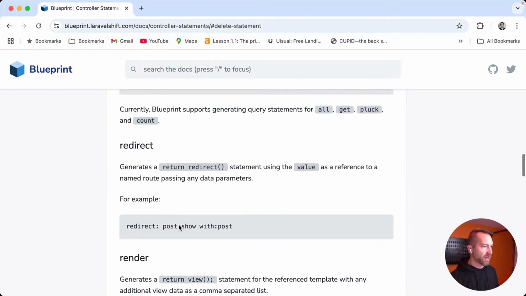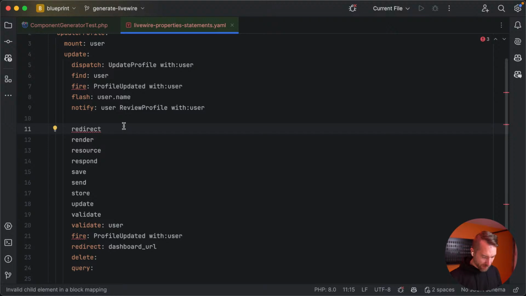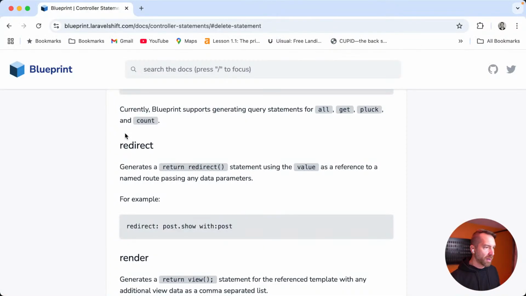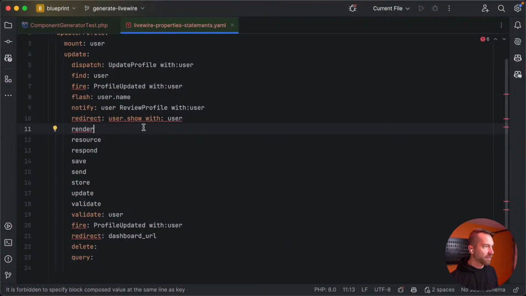We have redirect. Okay, so redirect post show with post. I think we could do the same thing here. We would redirect to user, maybe like a user show with user, right? And that has to be this arrow user, so that's a good one. Render, same thing, we do with, so that needs to be smart enough to do the same thing.